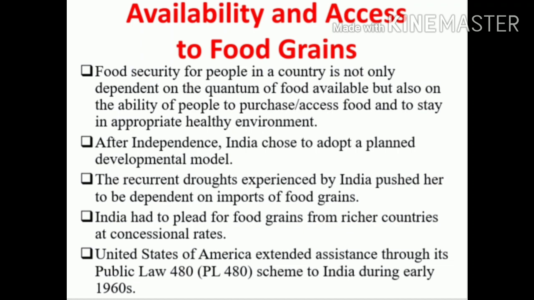That is, we started to frame 5-year plans, and each 5-year plan deals with each sector. Under that, the first 5-year plan dealt with agriculture, the second one with industries, and the third one with food grain production, like that. Under that, the recurrent drought experienced by India pushed her to be dependent on imports of food grains.